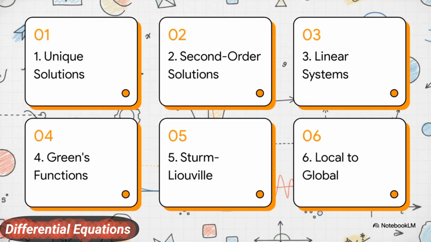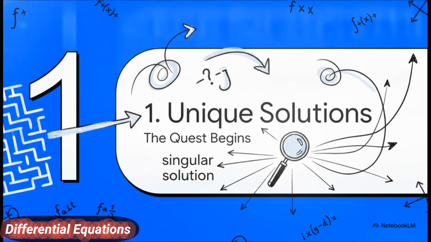Here's our roadmap for the explainer today. We're going to start with the quest for unique solutions, then we'll scale up to second-order analytical solutions and tackle linear systems instability. After that, we dive into boundaries and Green's functions, explore Sturm-Liouville and Hilbert spaces, and finally, bring it all together by going from local to global. All right, our first stop is Section 1, the quest for unique solutions.